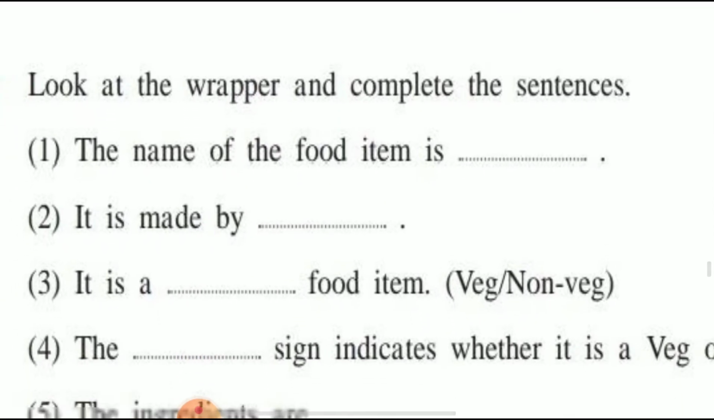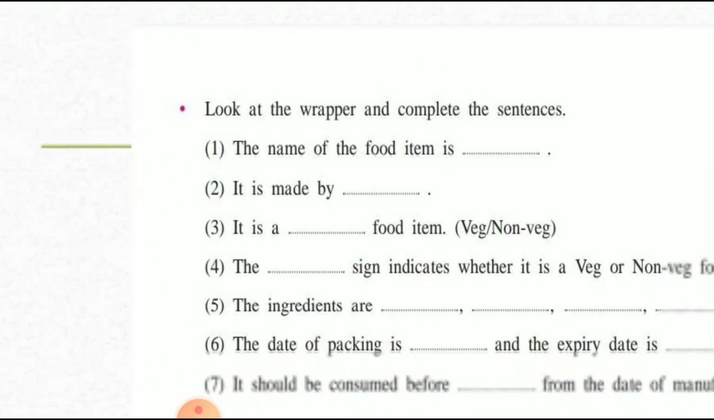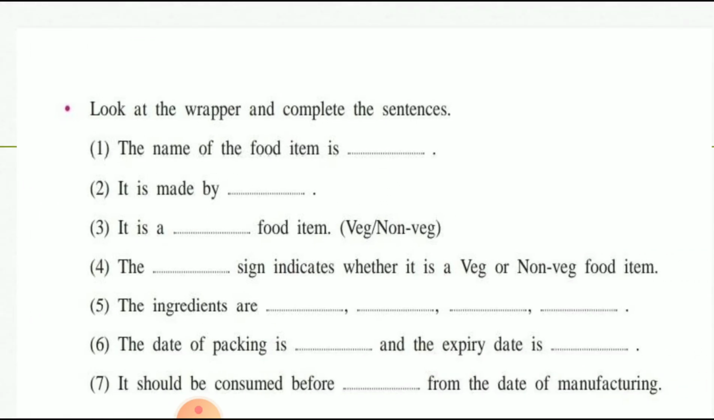What is the next sentence? The dot signs indicate whether it is a veg or non-veg food item. Just as we have learned, the green symbol or sign indicates whether it is a veg or non-veg food item. Here the green sign indicates it is a veg food item. Then the ingredients are, there are given. Which are the ingredients in this food item?